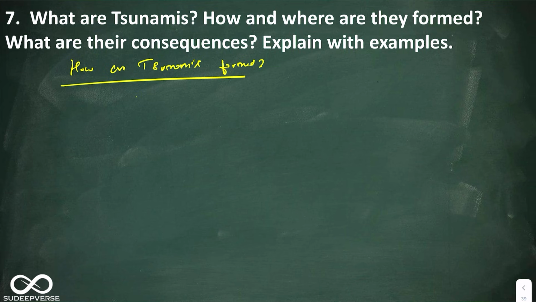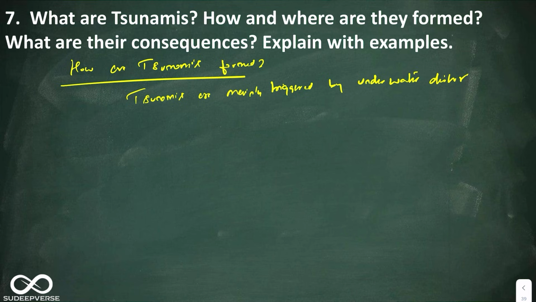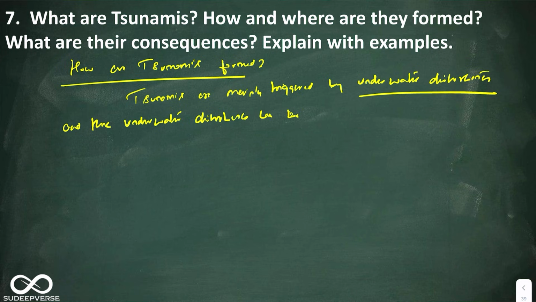Here the first point you should say is tsunamis are mainly triggered by underwater disturbances, and these underwater disturbances can be created due to following reasons.